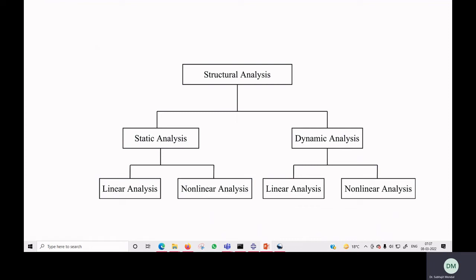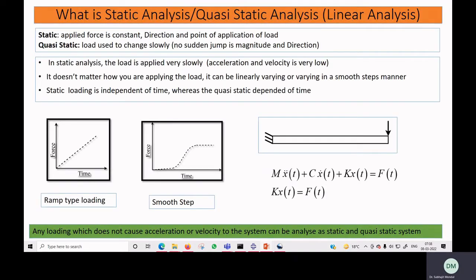We know a structure can be analyzed as a static analysis or as a dynamic analysis. And in static analysis, the applied load or applied force is to be constant. The load also does not change its direction, and the point of application of the load also remains the same.